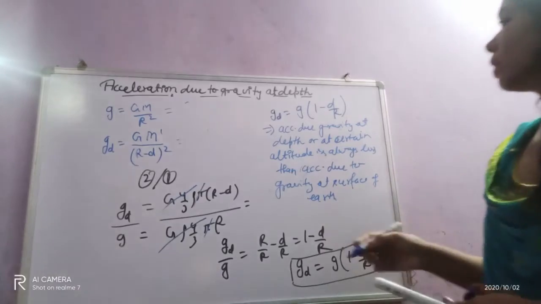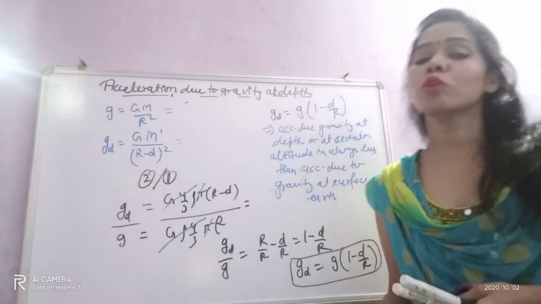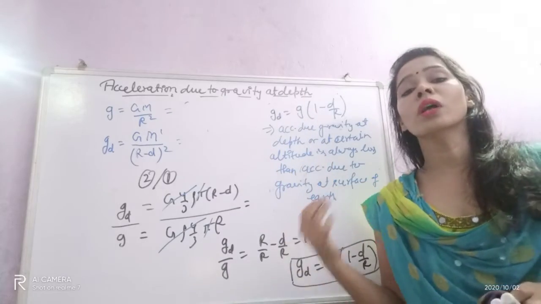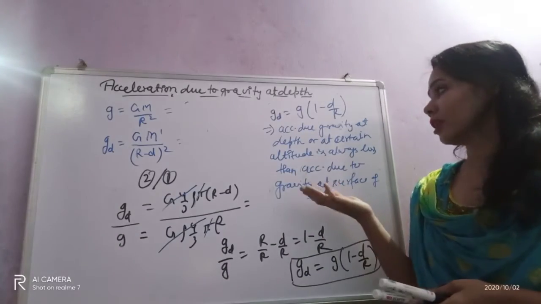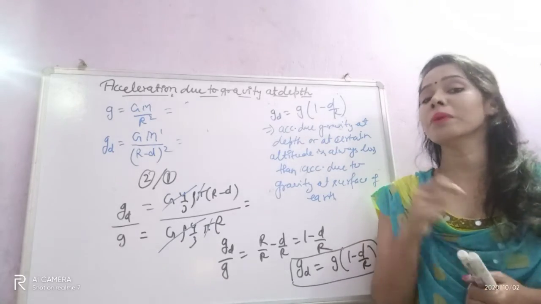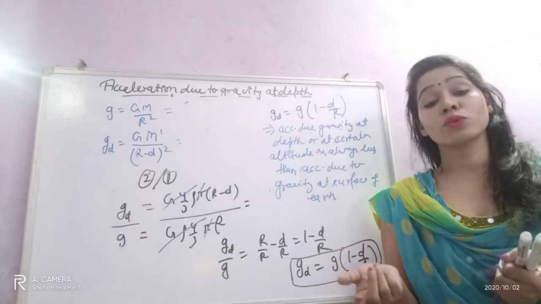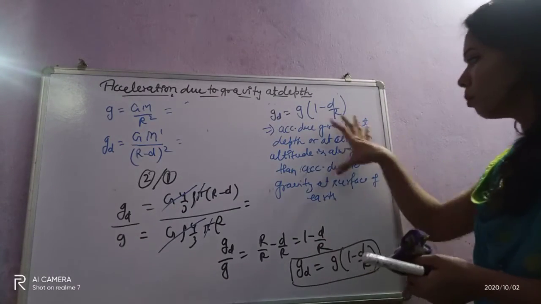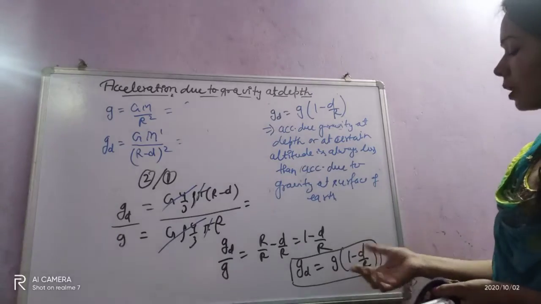So always, gravitational acceleration at depth, or at a certain altitude, is less than the acceleration at the surface. So acceleration due to gravity is maximum at the surface of Earth. This is the important conclusion from this expression.